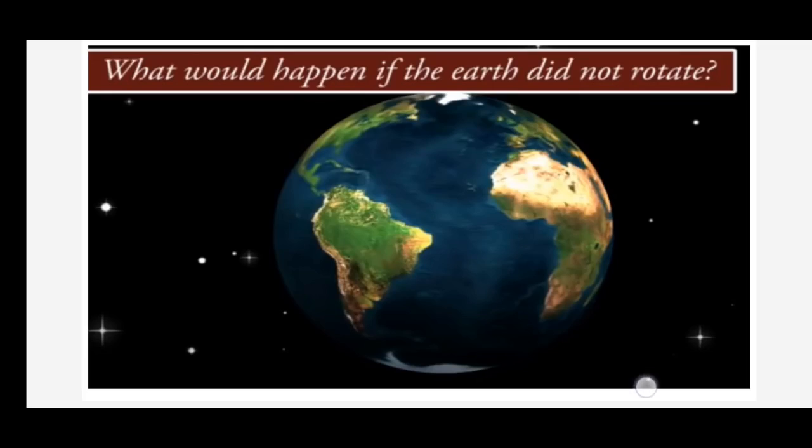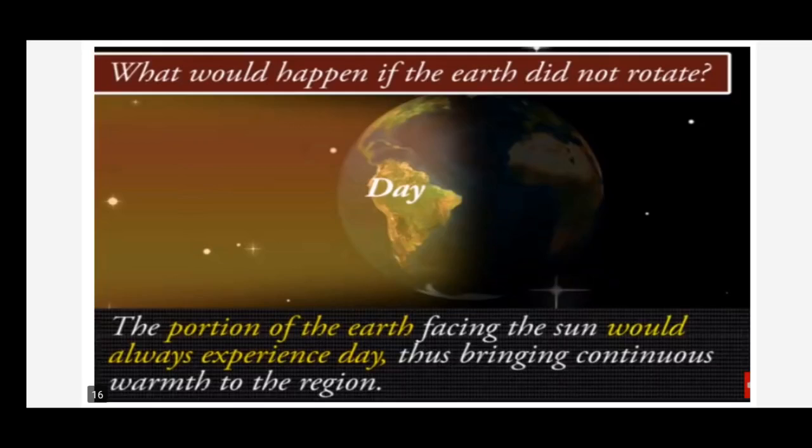Let us see. The portion of the earth which is facing the sun would always experience day. One portion always experiences day and the other portion always experiences night. So the portion which is facing the sun is extremely hot, children, and the portion which is experiencing darkness or night is extremely cold, freezing cold all the time. So life would not have been possible in such extreme conditions.